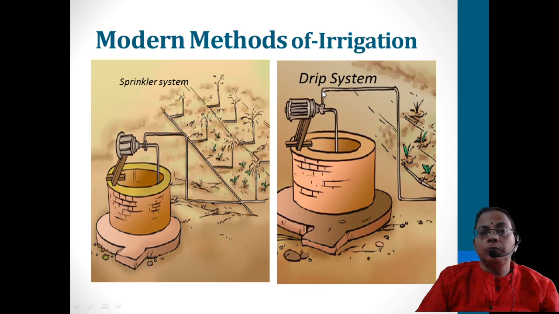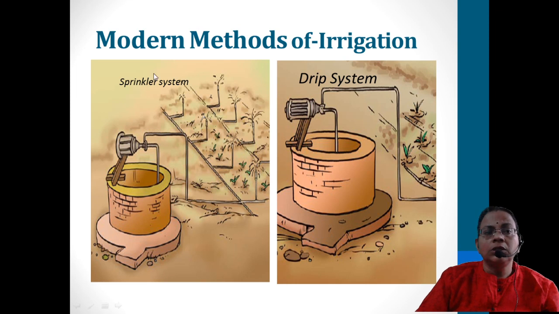So that is why we are adopting a little more advanced one, called the drip system. That means a long tube will be there, and through this the water will be drawn continuously. Each tube will be sidelined with small, very narrow tubes, and at the tip of each there will be a regulator, and through that regulator we can regulate the passing of water drop by drop. It will be directly connected to the roots of the plants. So the roots will always get drops of water, which ensures a continuous supply of water without much wastage.